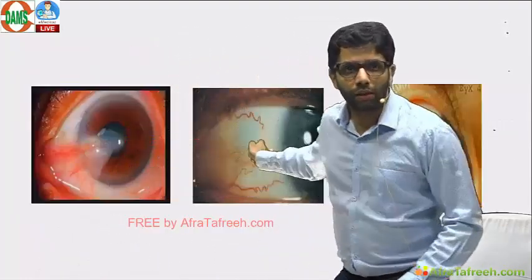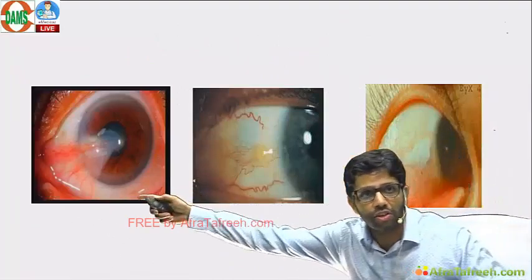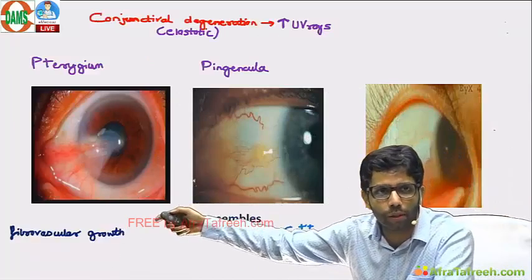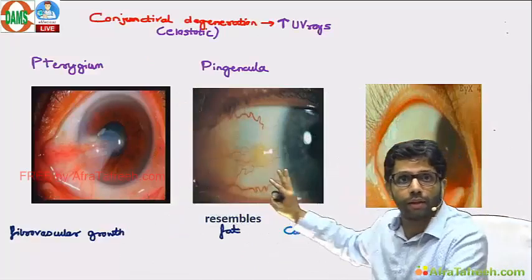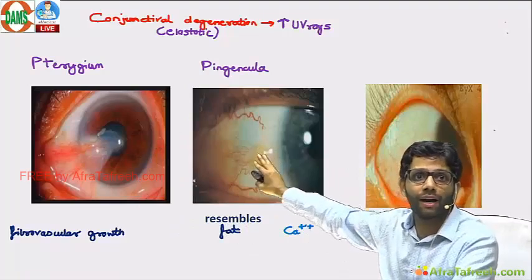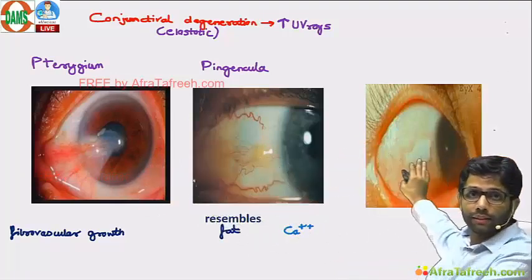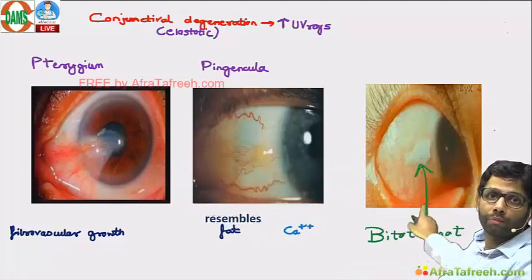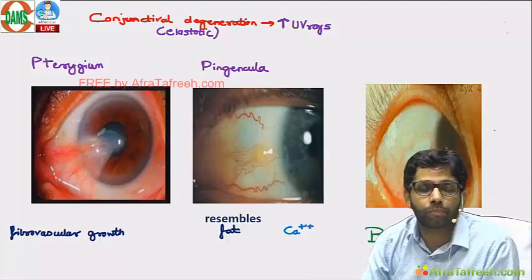Again, three conjunctiva conditions. Can you remember? Pterygium. Many questions have been coming. Pterygium, very easy topic. It is a fibrovascular growth of the conjunctiva coming onto the cornea. Pinguecula resembles fat. Calcification occurs in pinguecula, not in pterygium. And this is a Bitot spot. Vitamin A deficiency, Bitot spot.